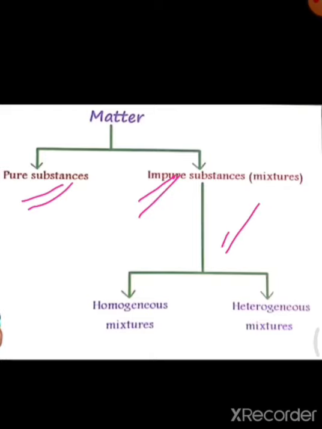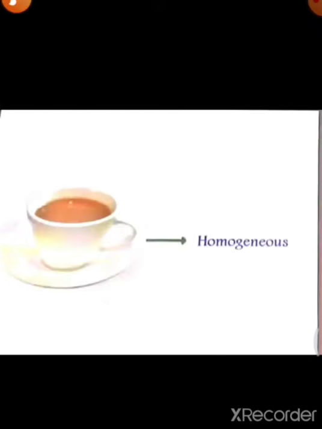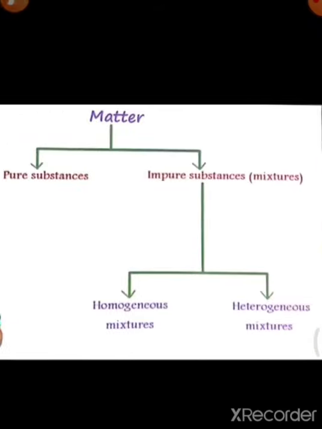Again, mixture is divided into two groups, that is homogeneous mixture and heterogeneous mixture. So let us understand first what is a mixture. Mixture means if two or more substances mix together in any proportion and do not undergo any chemical change but retain their own properties, they are called a mixture. So what does this mean? When two or more substances mix together in any proportion.